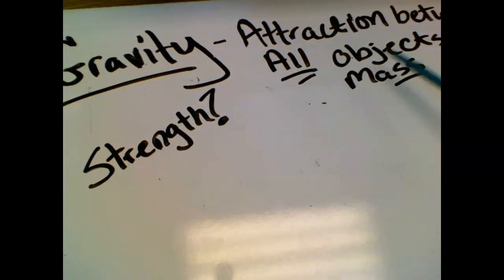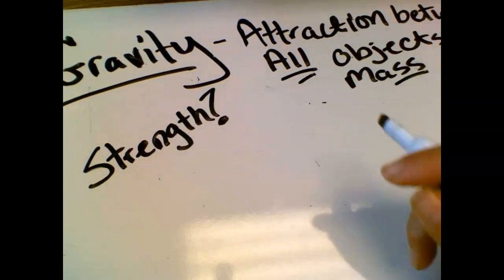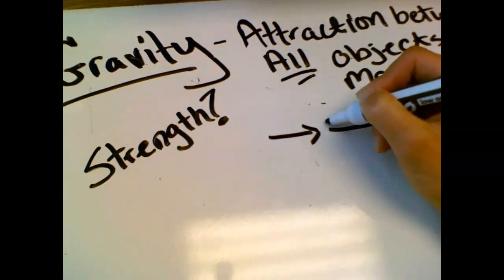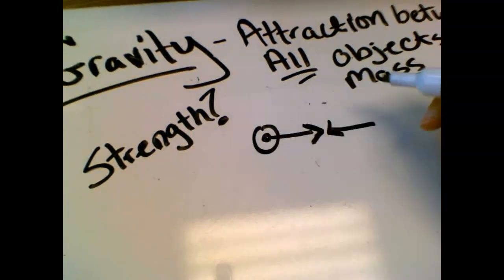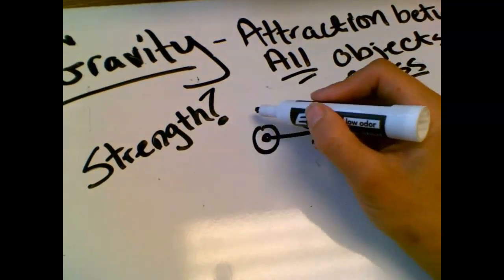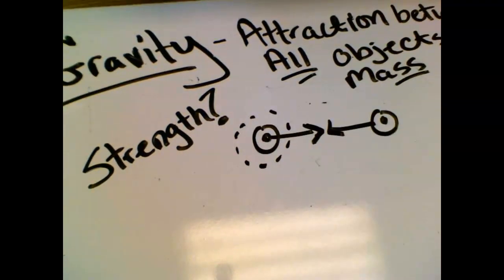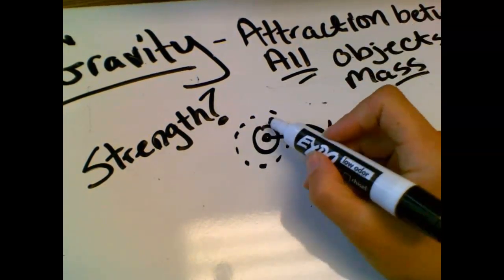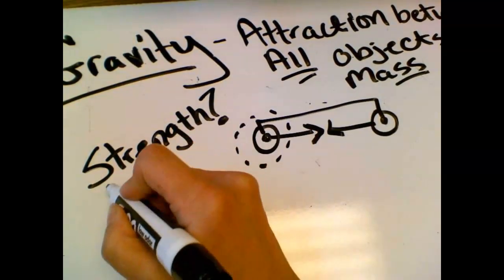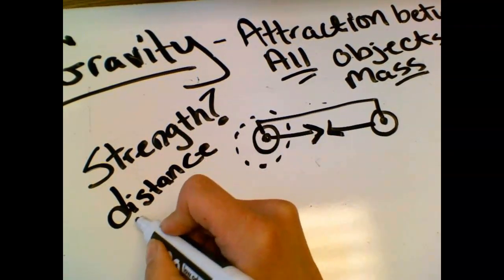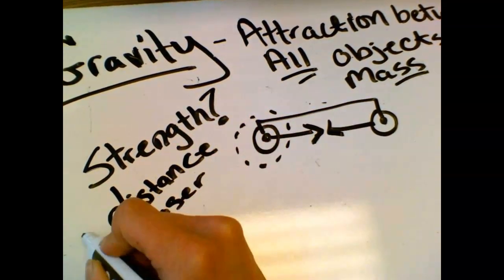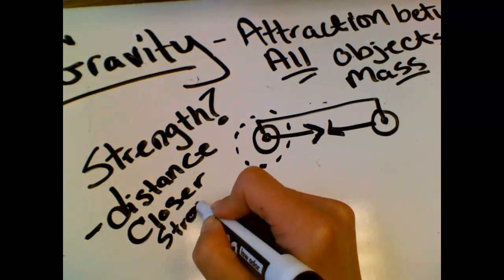It's a force of attraction between all objects with mass, and it's a together force. So both these objects are together, not downwards. They have a force of attraction between their centers. The center of the object, no matter how big it is, is what matters. So the first thing we just looked at was distance. We could see that how close they were affected how strong it was, and we noticed that the closer it was, the stronger that force was.